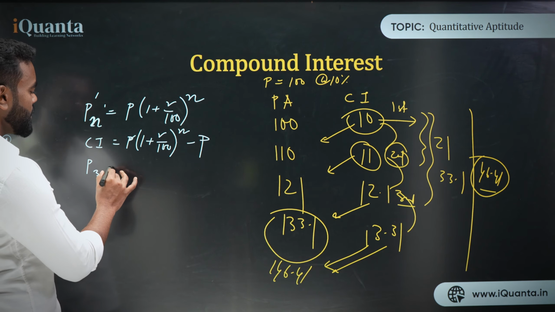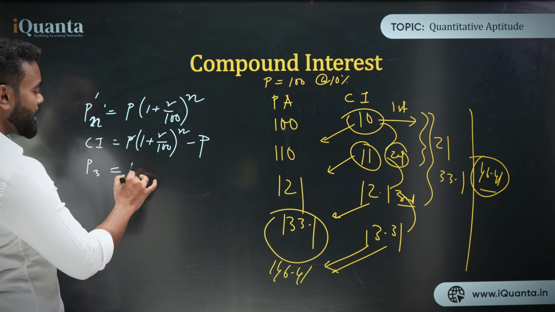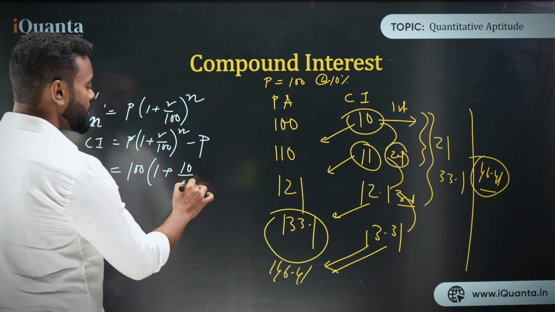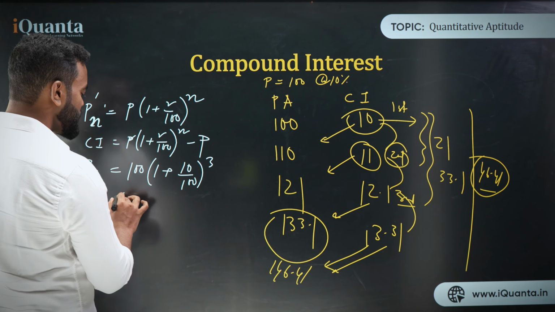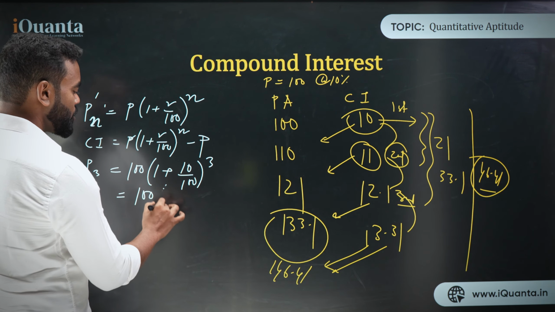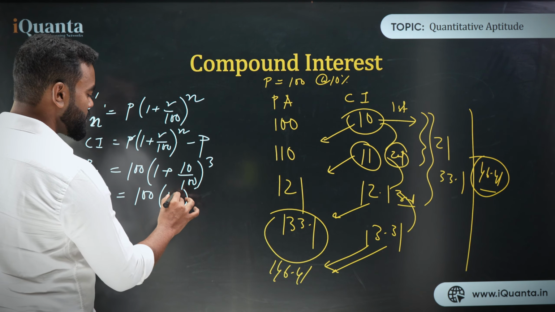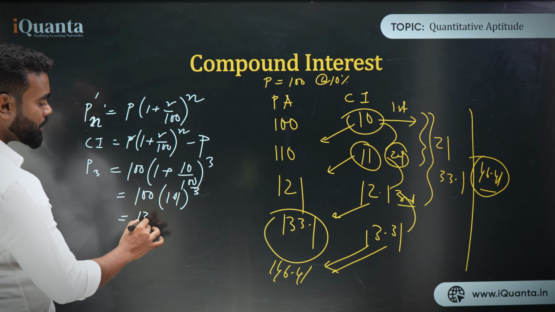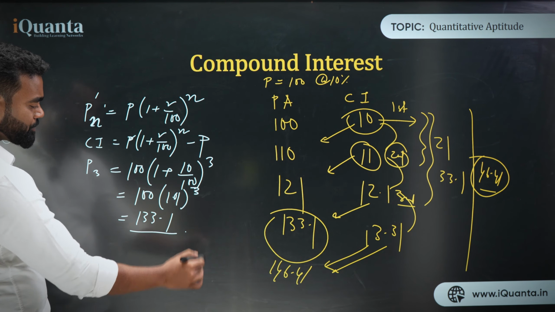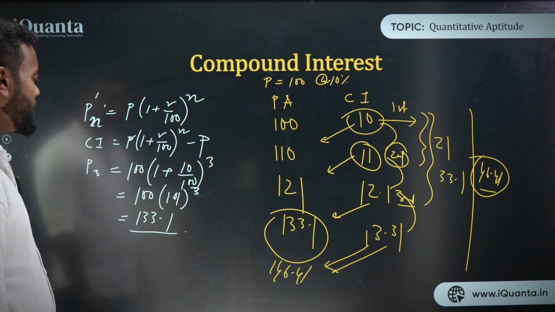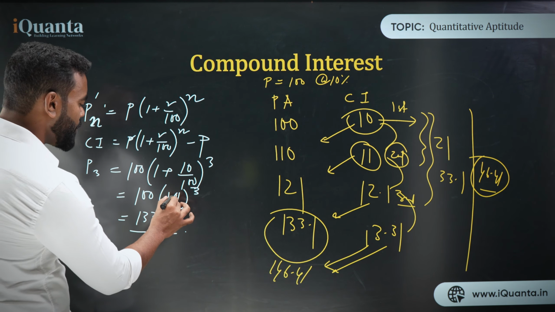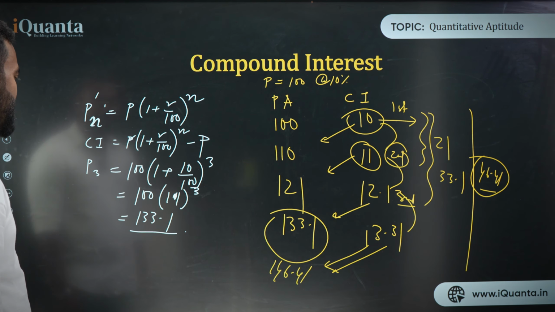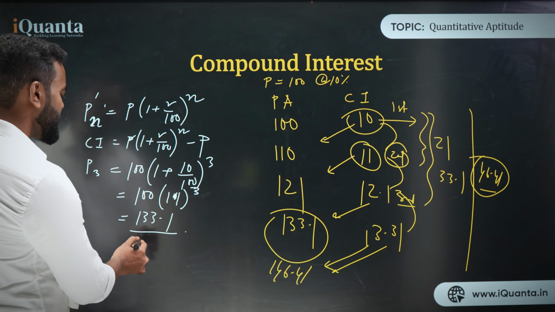So what is it? P3. So P3 is, what is P? 100. What is 1 plus R upon 100, that is 10 upon 100, to the power 3. So if you solve it, 100 into 1.1 cube. I'm sorry, 10 upon 100 is 1.1, so this is 1.1 cube. So if we do this, we'll get 133.1.